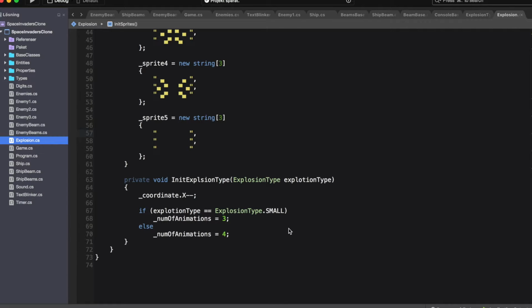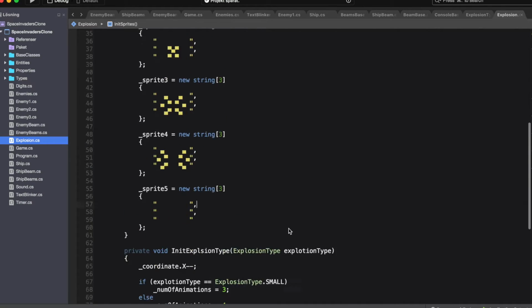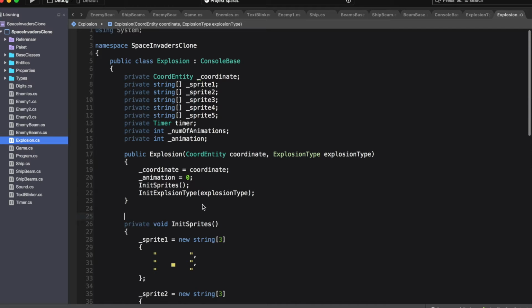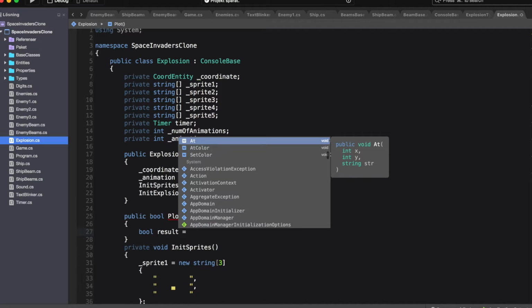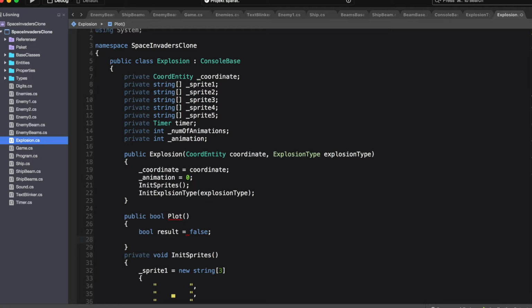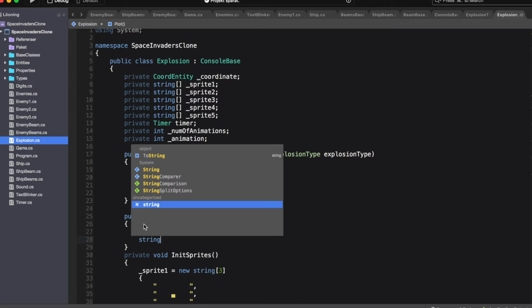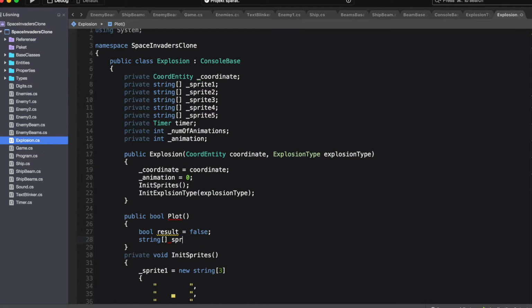Now let's have a look at the public methods that we need. Actually, I only think we need a plot method. So public void plot. We return a bool here just to keep track of whenever the explosion is completed. So a bool result, which we initially set to false, and then we need a string array sprite, which we set to null for now.